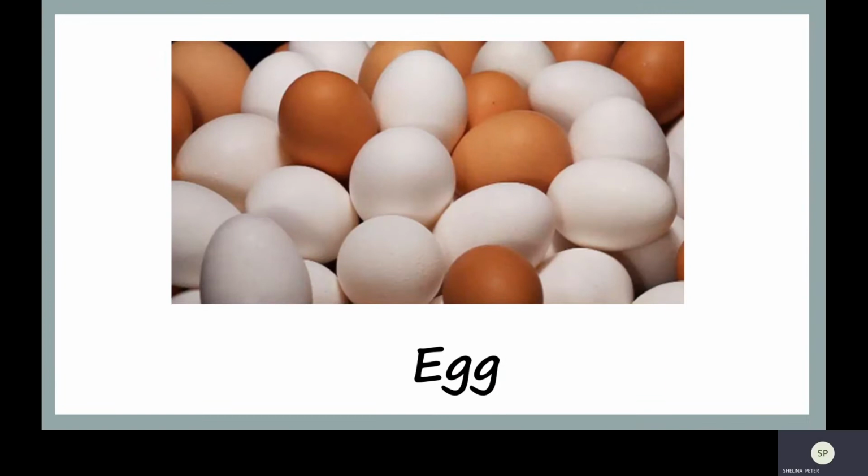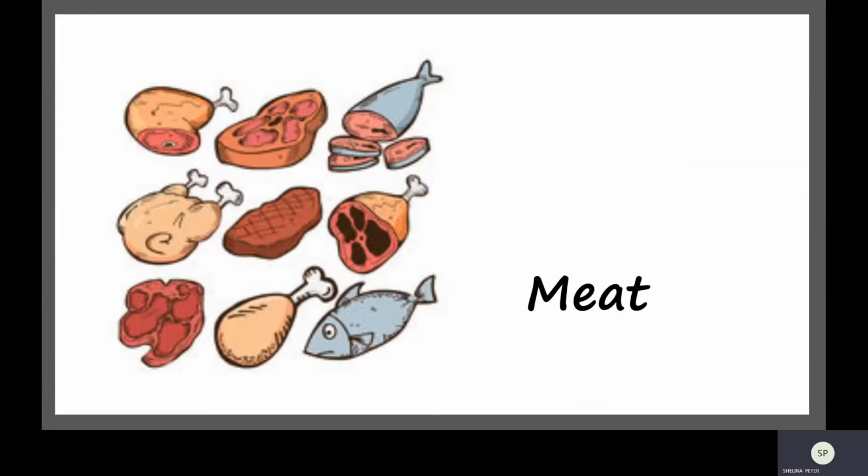We also get egg from animals such as hen, duck. Then we get meat from different types of animals such as chicken. Then there is fish. So the two main sources of food are plants and animals.